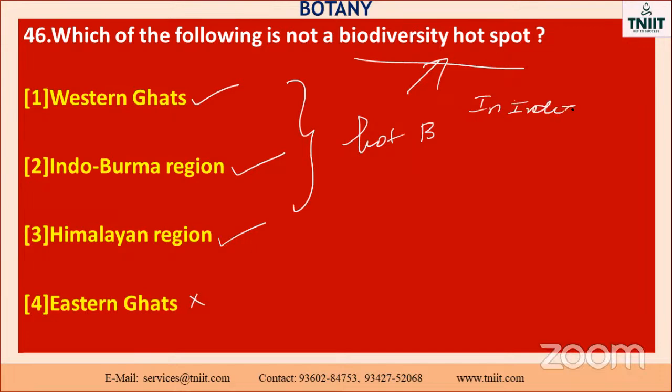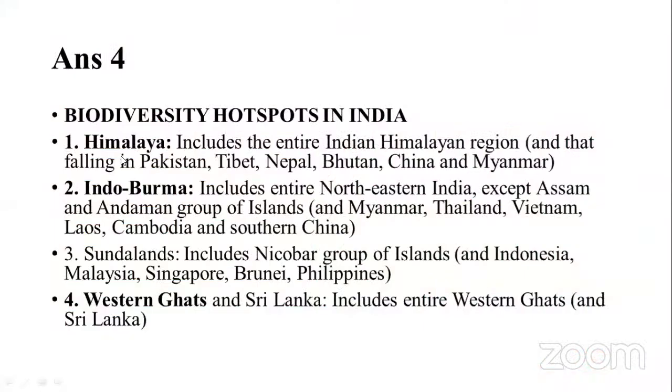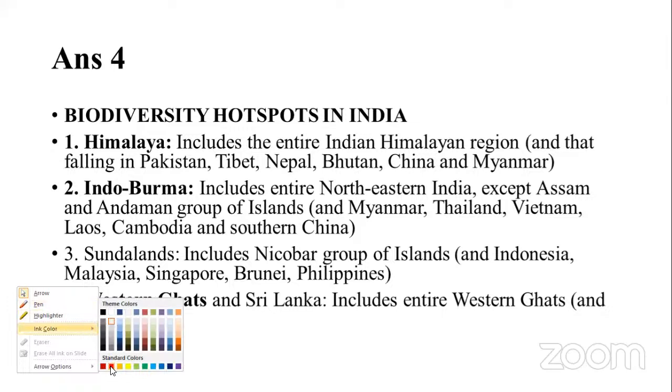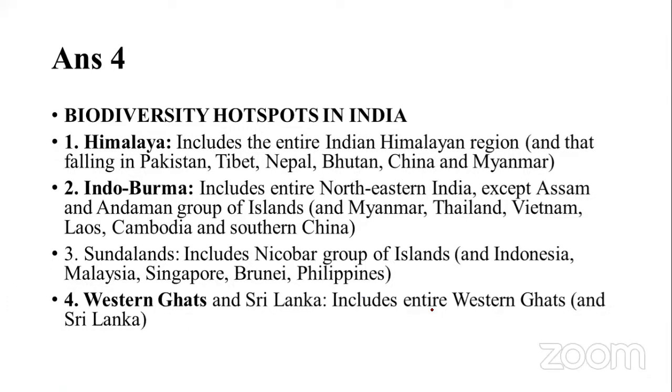Okay, India. Don't forget, my dear students. See that the answer is 4. Biodiversity hotspots of India: the Himalayas, Indo-Burma, and also the Western Ghats. And Sundaland, Andaman Nicobar Islands. These are all in our country, isn't it? So what happened now? Which one is not coming here? The last one. Which one? East. Okay, it will not come. So this one is the correct answer.